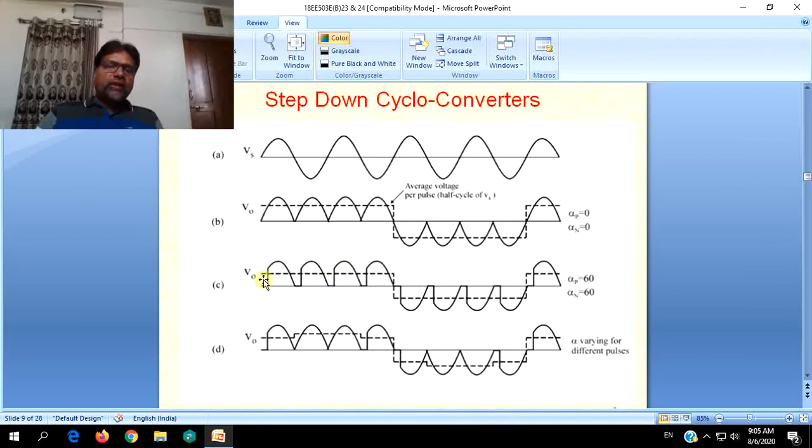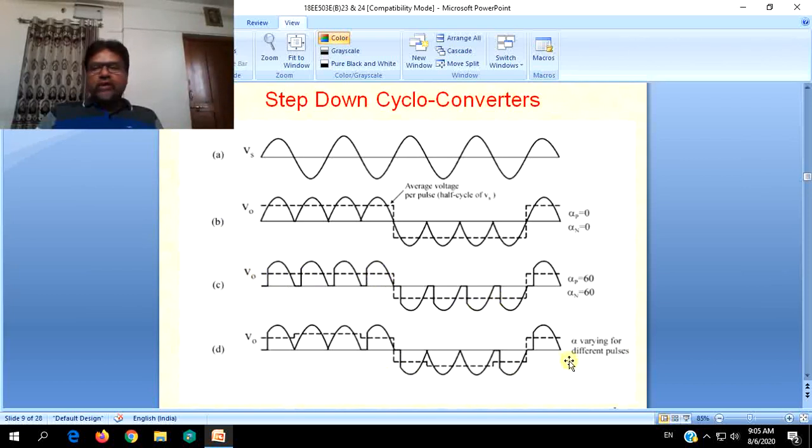During alpha, though the source voltage is on, the load will not be getting the full voltage. Load will be getting a reduced voltage. So average load voltage decreases when compared to case B.